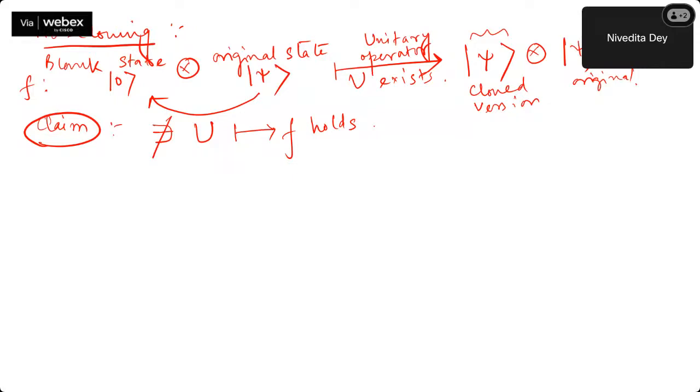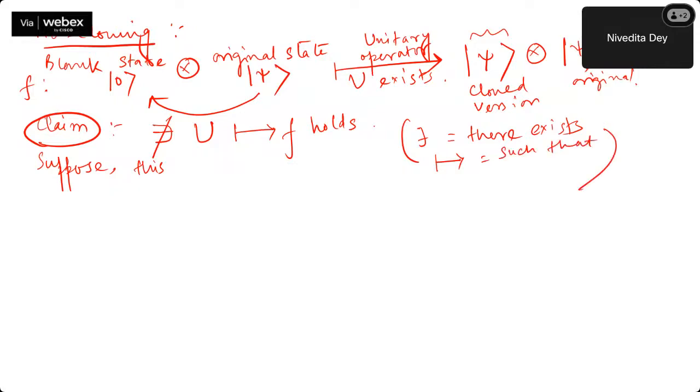I can write it down in this way. Suppose this exists. If anyone is not understanding this, this is a 'there exists' operator, meaning such that, and f is the function. So suppose this exists, then we prove it by reductio ad absurdum.